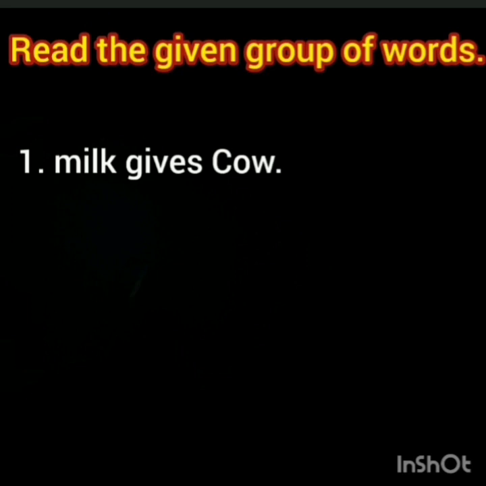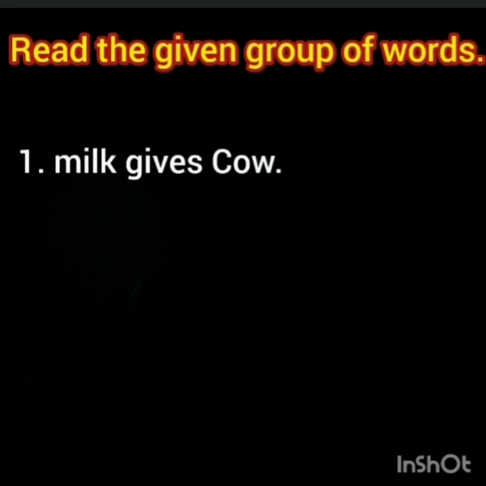Kids, now read the given group of words. Milk gives cow. Kids, here group of words are there. But does it make complete sense? Do you understand it? No, right?